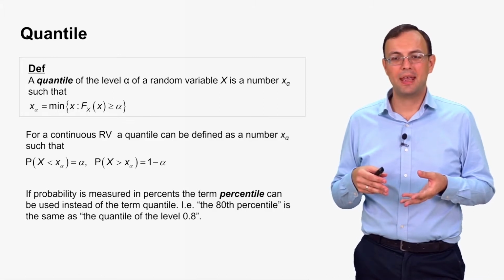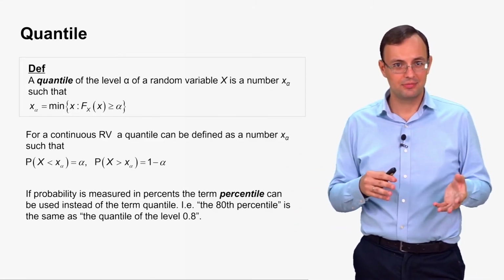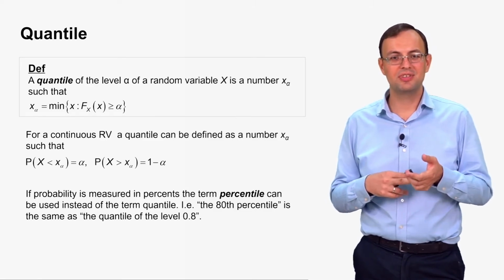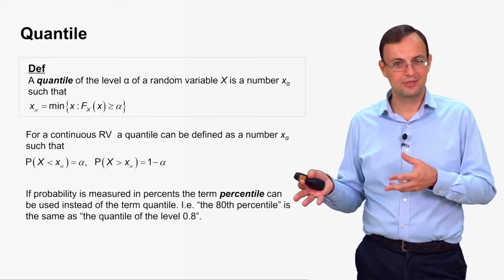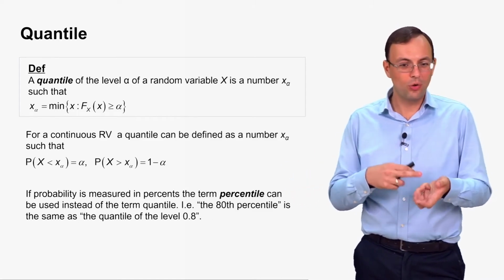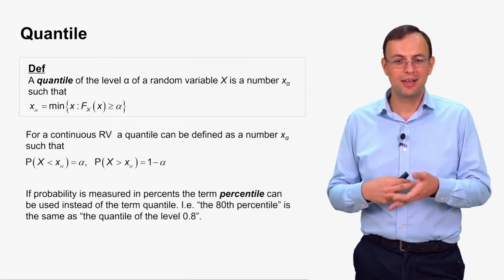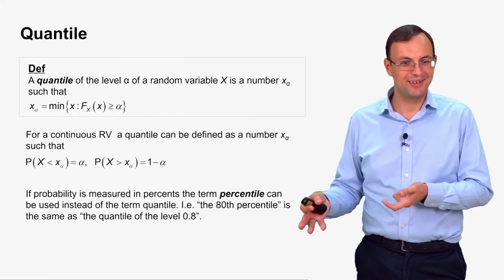This depends on the customer's demand, and the customer's demand is random. So I don't know in advance how much, let's say, soap of this kind, or how many potatoes, or how many yogurts they will buy.